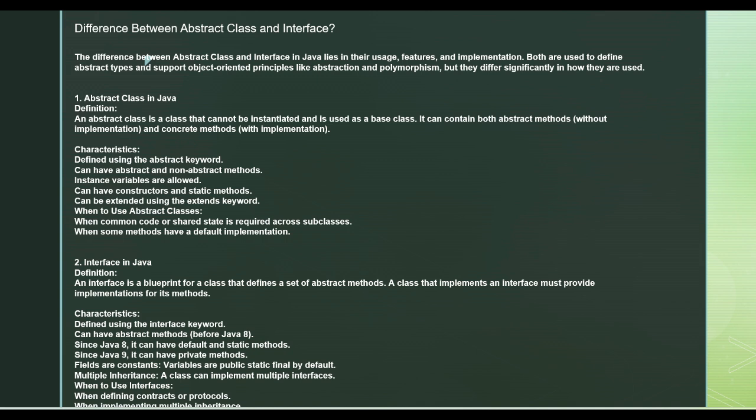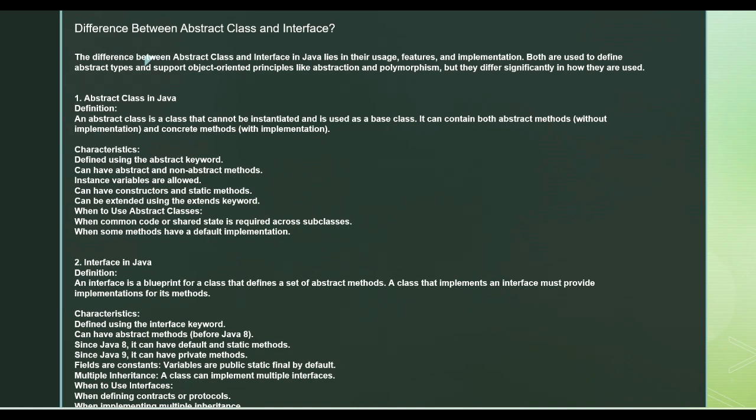So now with Java 8 you have different methods, but earlier, when you wanted complete abstraction, and everything was to be implemented by the implementer, you made use of interfaces. So there is a shift from Java 8, which introduced default and static methods.